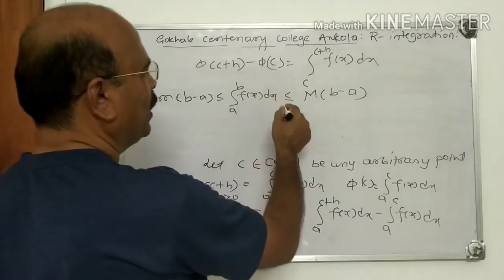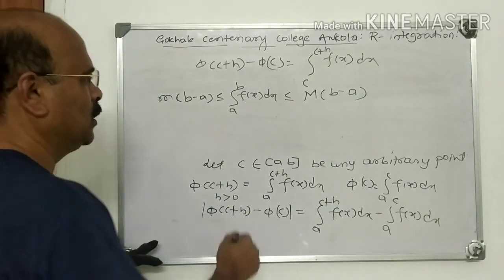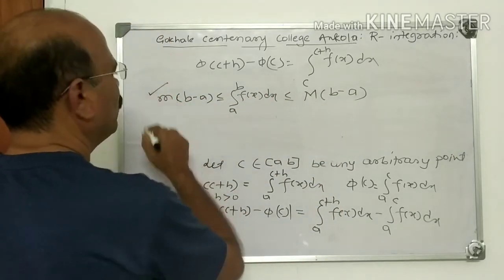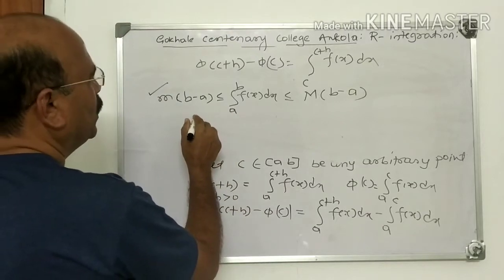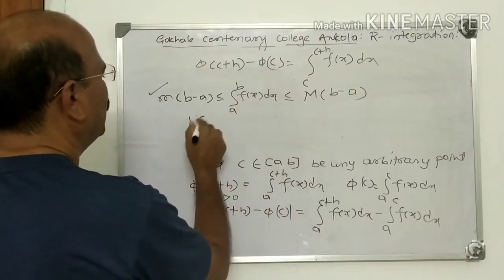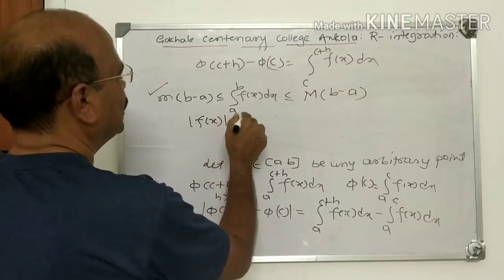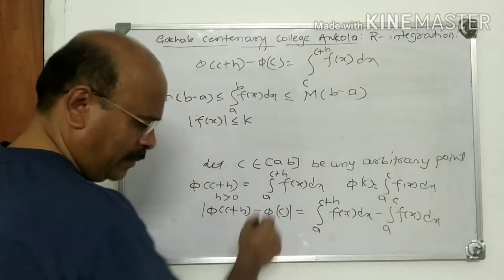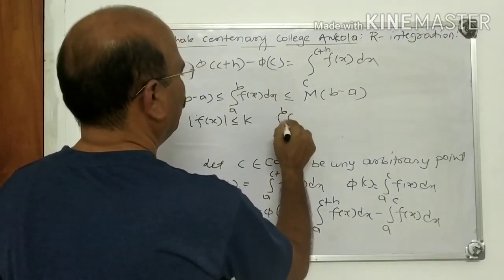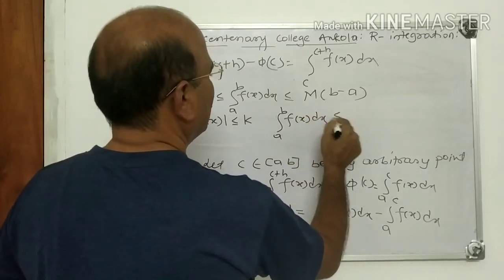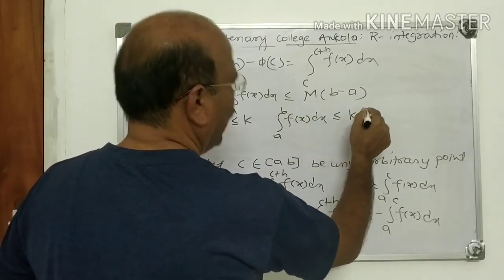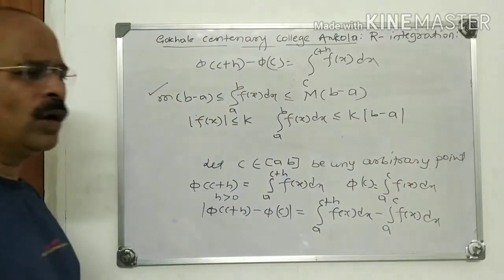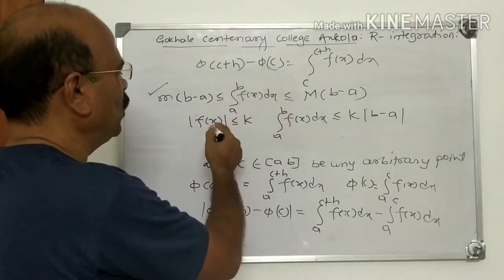Now after this inequality we have proved many corollaries. Now we use this corollary here. The corollary is like this. Since f(x) is bounded, there exists k so that mod f(x) is less than or equal to k, and the integral from a to b of f(x) dx is less than or equal to k into mod b minus a. After this inequality, we have proved this.